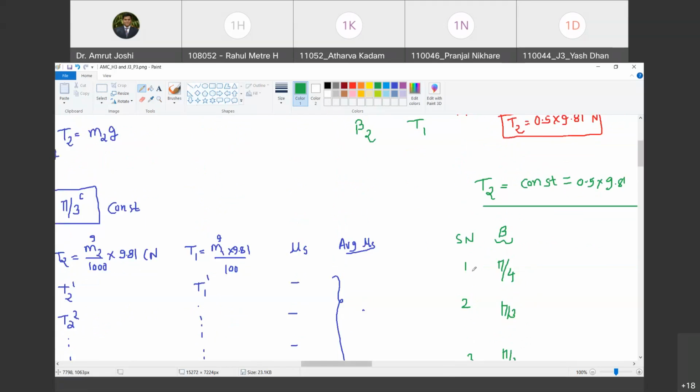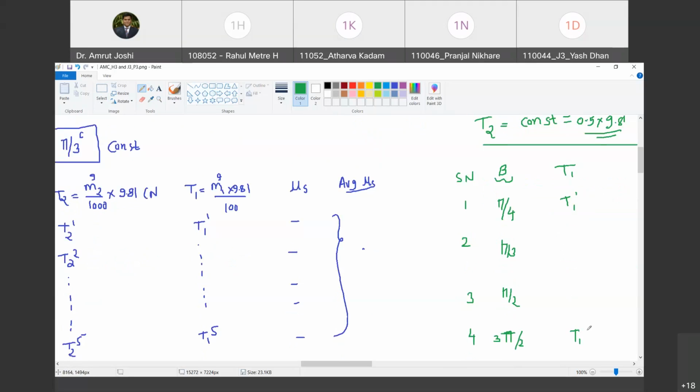So there are five observations, and in all five I changed the value of beta. T2 is constant, and I am going to record T1. Are you with me? So I have 5 pairs of T1 and T2, T1 1 to T1 5. Happy?